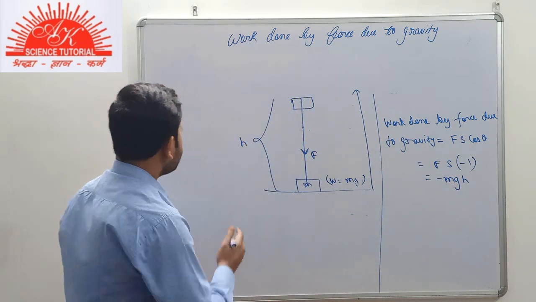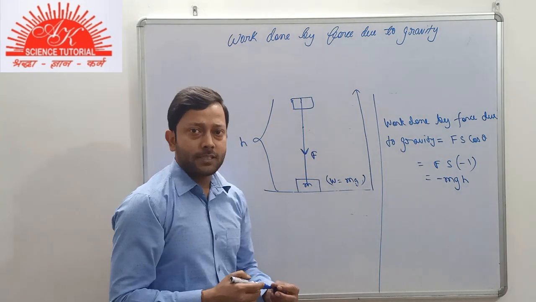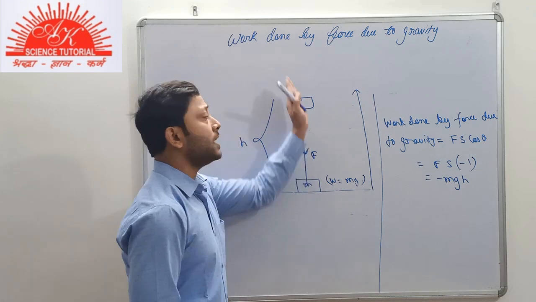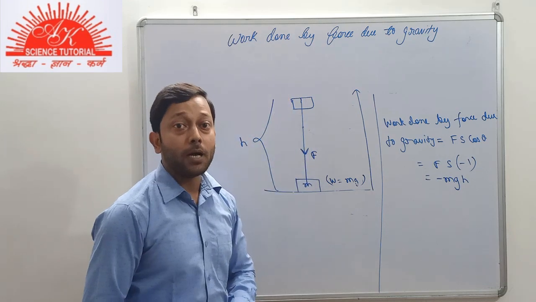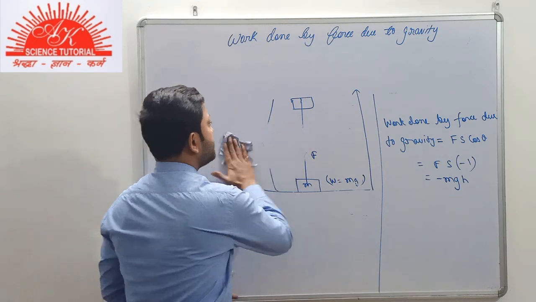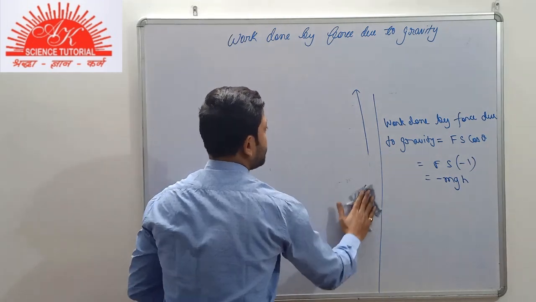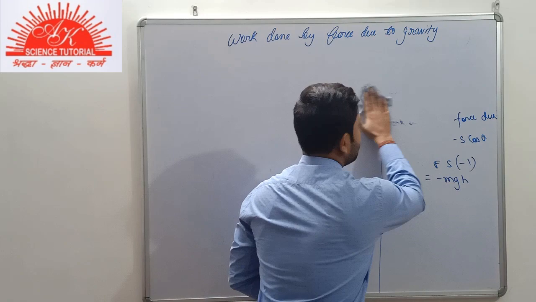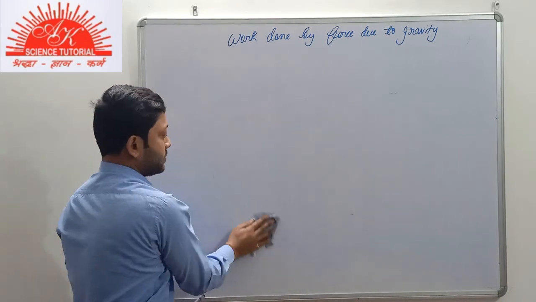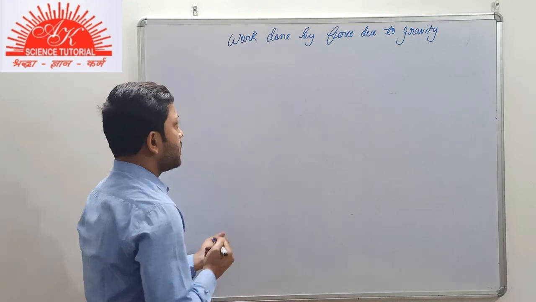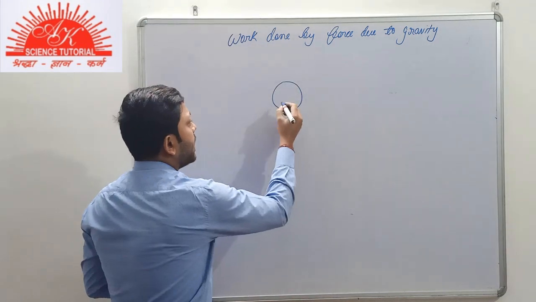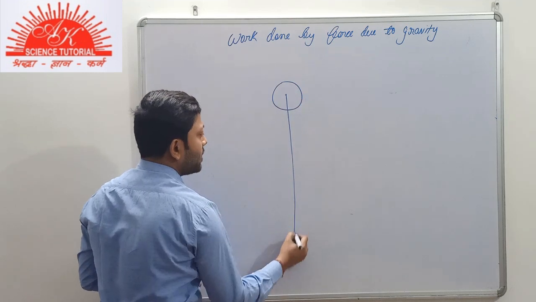Now suppose we reverse the case. Now the body is not being raised, it is not being uplifted, but it is falling freely under gravity. Suppose there was a body at some height and it starts to fall.